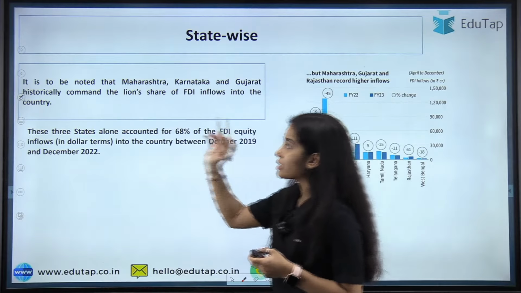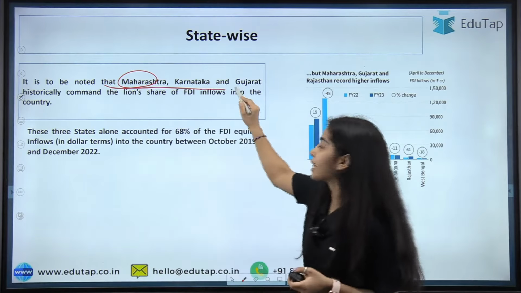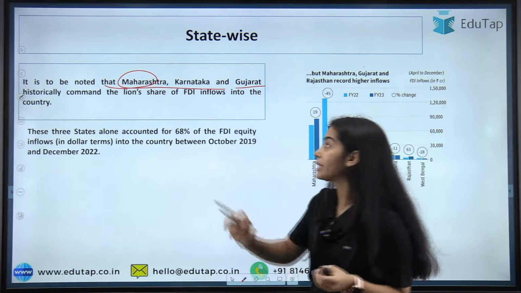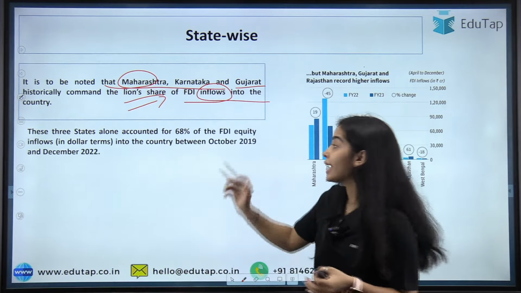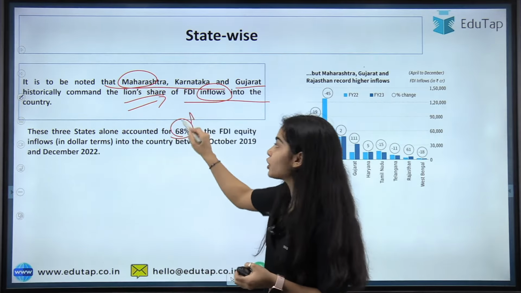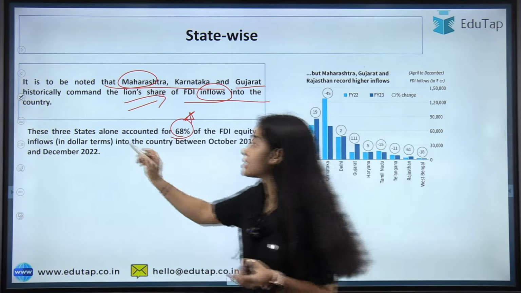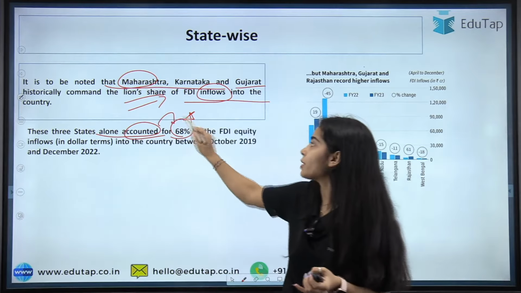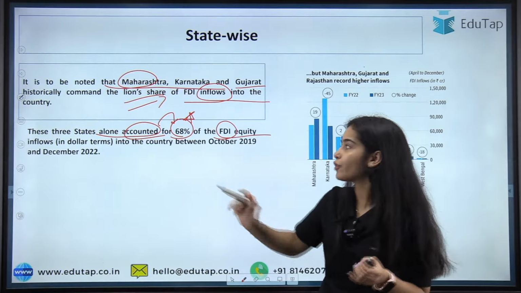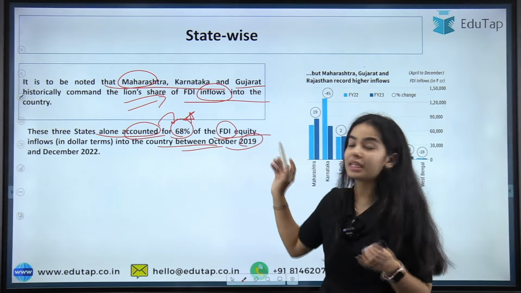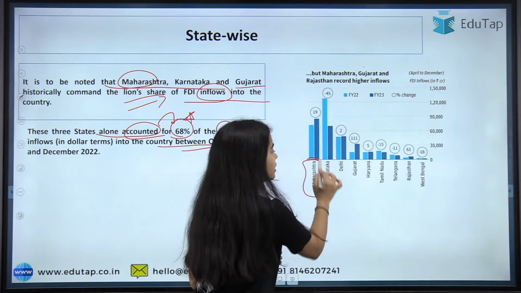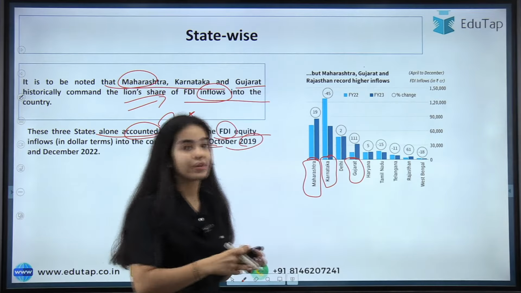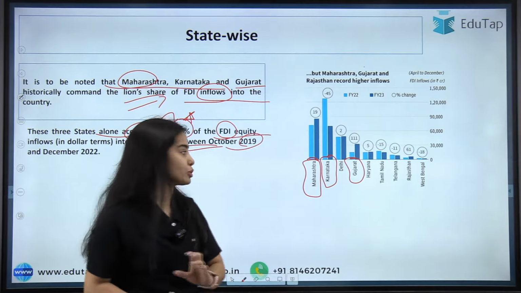It is to be noted that Maharashtra, Karnataka and Gujarat have historically commanded the lion's share of FDI inflows into the country, and you can see that these 3 states alone account for 68% of the FDI equity inflows into the country between October 2019 and December 2022. So these 3 states are considered very important for the country in terms of the FDI inflows, okay.